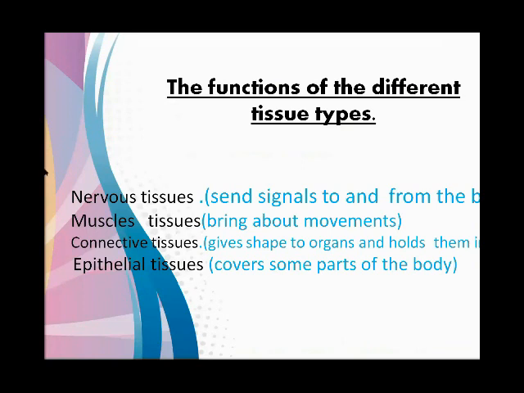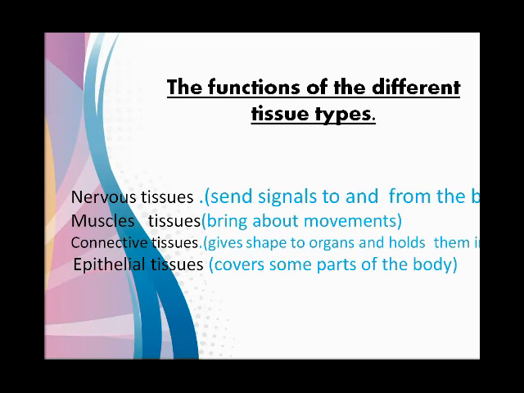The nerve tissues send signals to and from the brain. What is the function of the nervous tissues? Nerve tissues connect to each other in a very complicated network of signals.